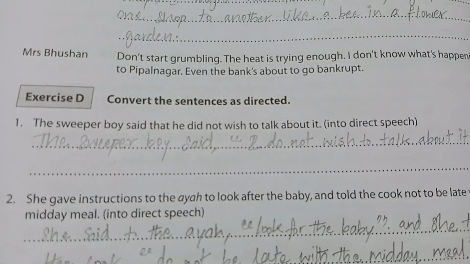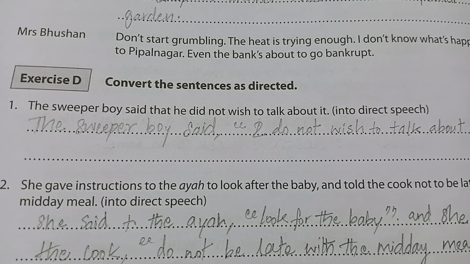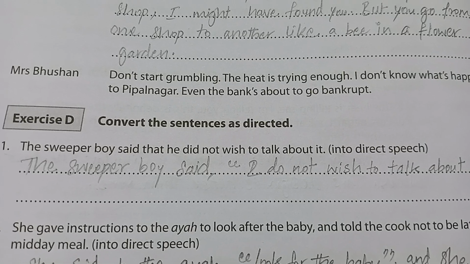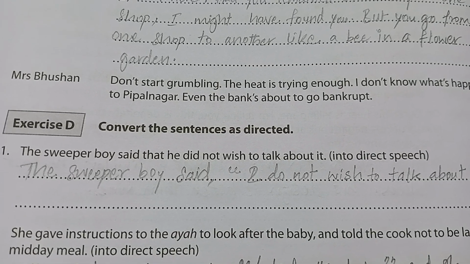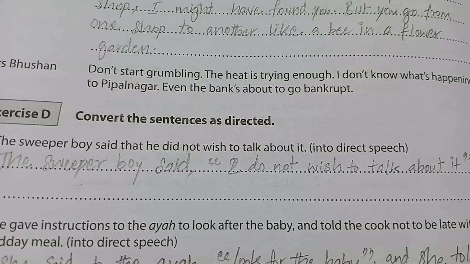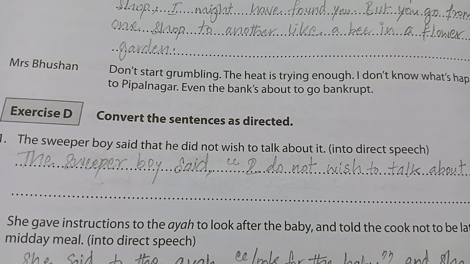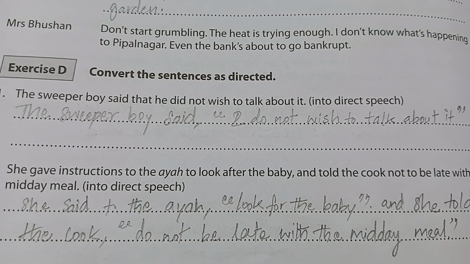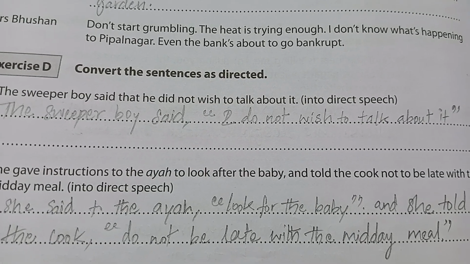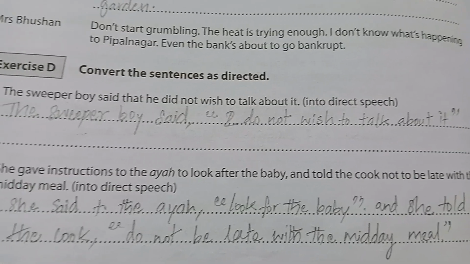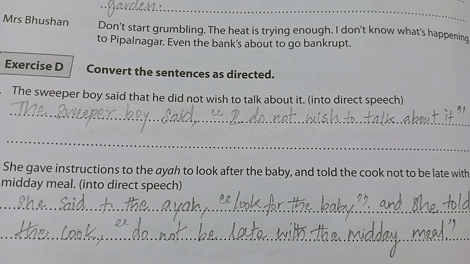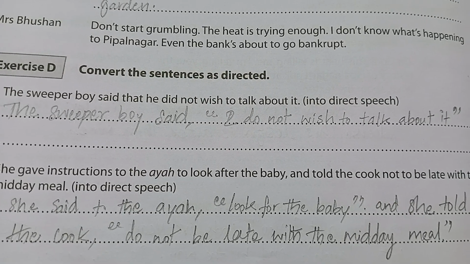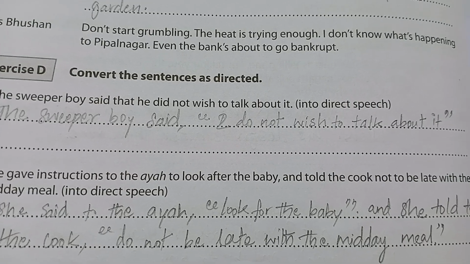Next one, you can see again they are asking you to change into the direct. She gave instruction to the ayah to look after the baby and told the cook not to be late with the midday meal. So you have to change that into the direct speech. She said to the ayah, look after the baby, and she told the cook, open quotes, do not be late with the midday meal.